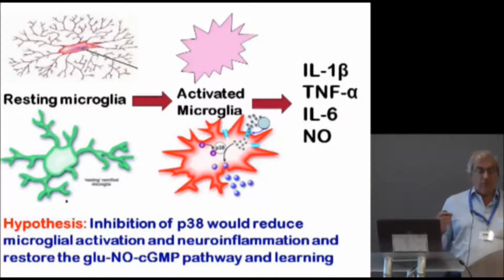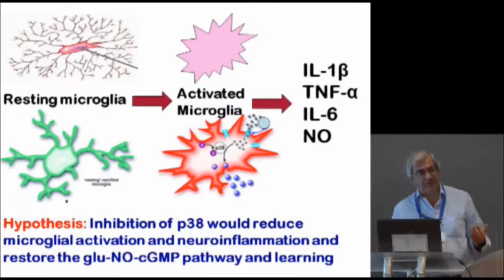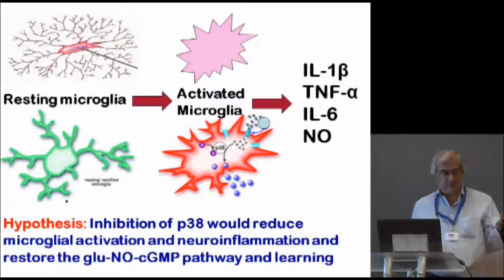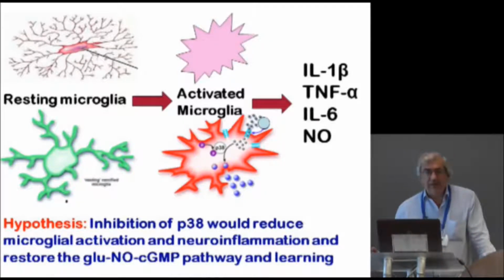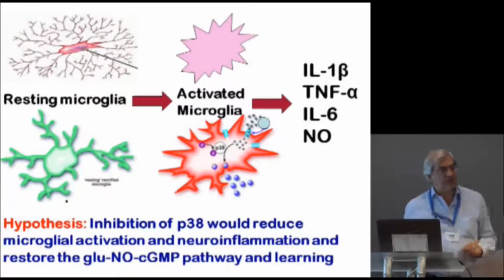Therefore, one possibility would be to treat patients with minimal hepatic encephalopathy with ibuprofen, but as you know better than me, ibuprofen can induce secondary effects in the kidney of patients with liver cirrhosis, therefore it's not a good treatment.